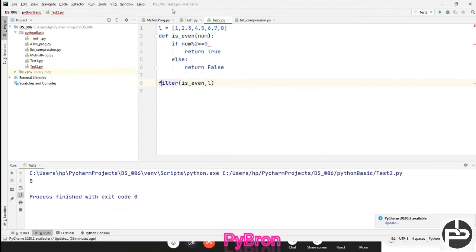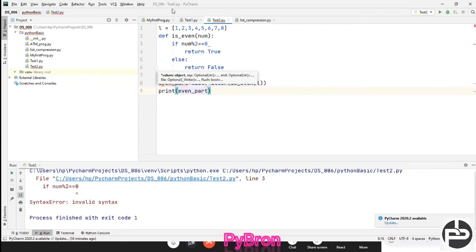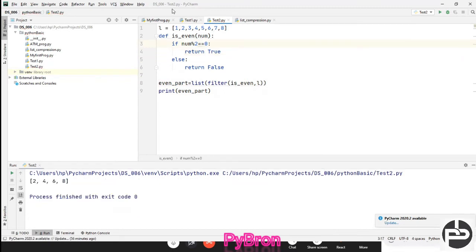So this filter will filter out all the even numbers, and I am going to store them inside a list in one variable, even_part, that's all. And now I'm going to print even_part, and now if I execute this, what is that? Sorry, I made a mistake here, my bad. See, only the even part we got, right? We got only the even part.